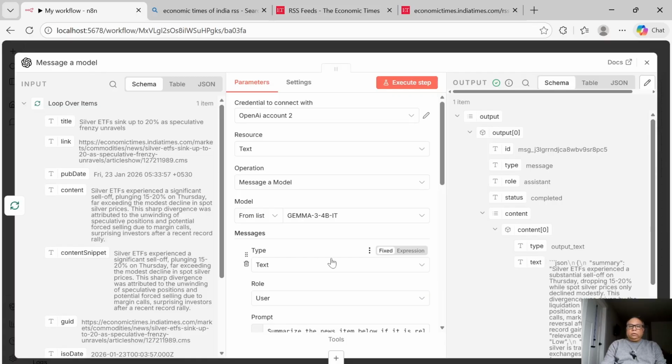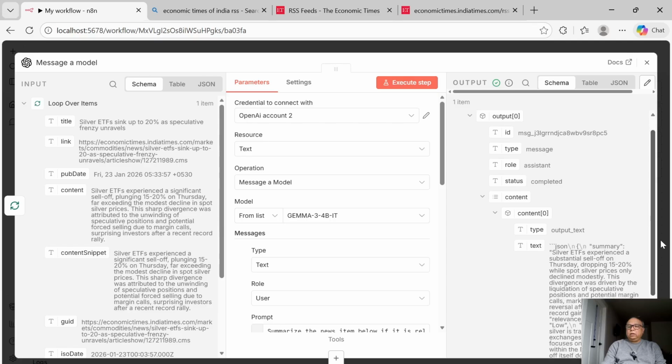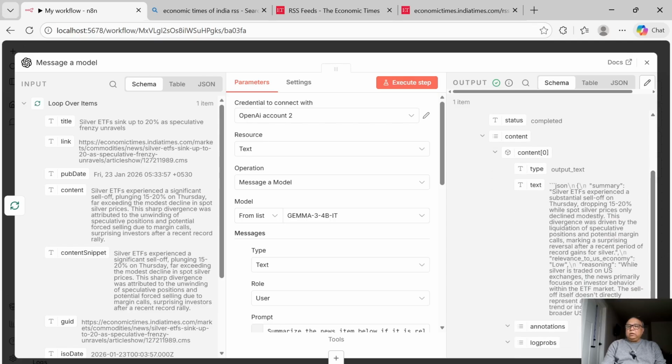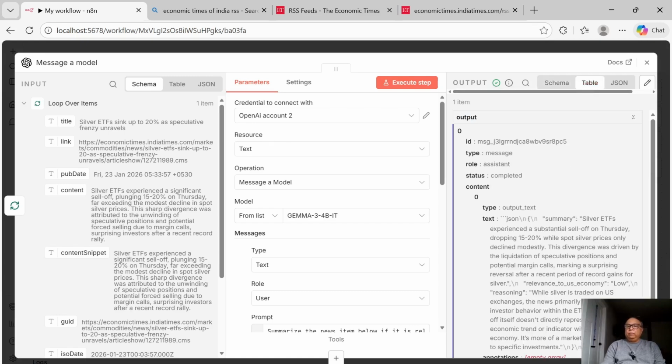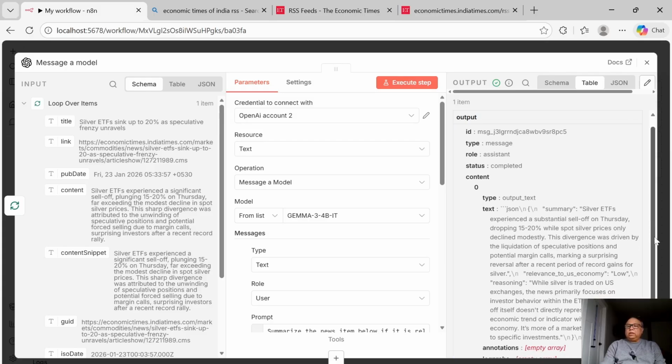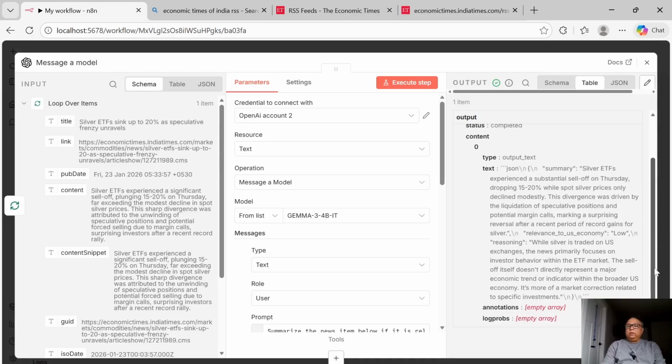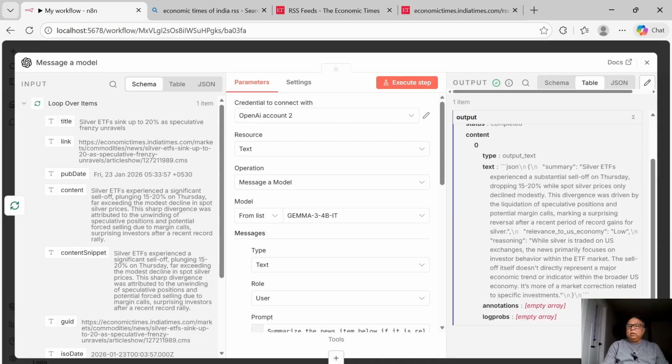All right. So it is basically looking at whatever ETFs it has got, and it's trying to tell me what is the reasoning that it thinks. So there is a summary of whatever it has done, and it still thinks that silver ETFs experience is relevant to US economy. No, it's telling me the relevance to US economy is low. All right.